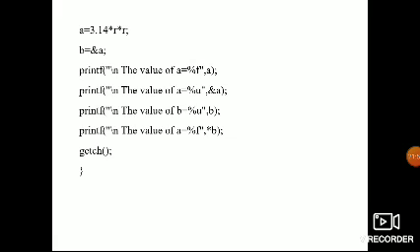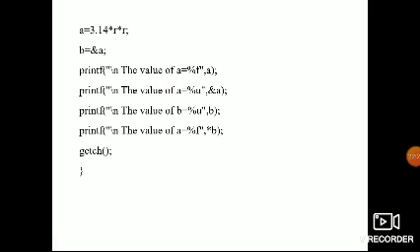What is the area of the circle? The formula is pi r square, 3.14 into r square. I enter the radius value and use the formula, and the address of area is assigned to the b variable.